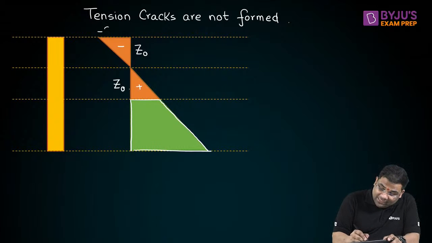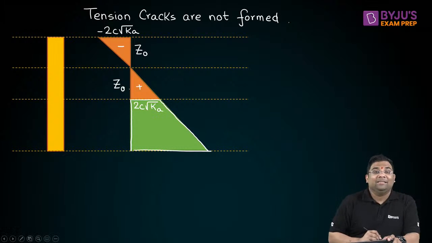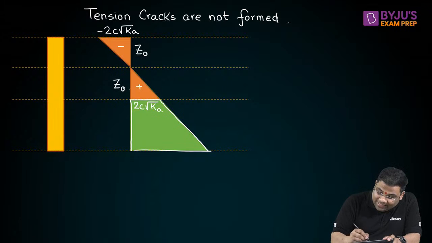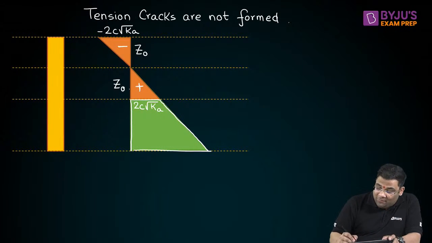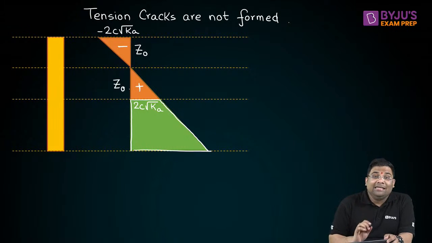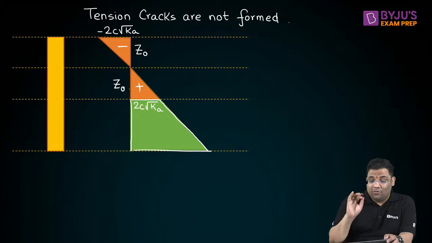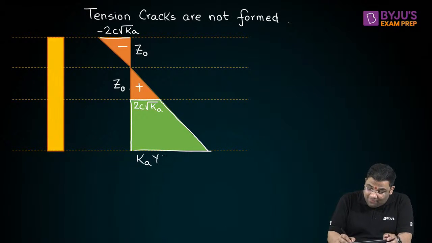Now you see, this is minus 2C root Ka. So this value will be the plus value, 2C root Ka, right? Yes. So this negative one will cancel this positive one. And then I will be left with only the green distribution. Now that is very easy. This green distribution is a trapezoid, right? With the top stress how much? 2C root Ka. Why 2C root Ka? Because of symmetry. And this base is how much? Ka into vertical stress, which is gamma H minus 2C root Ka.